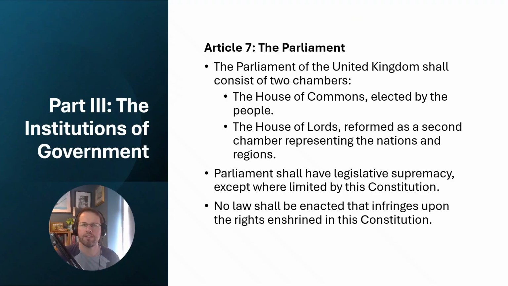So we have Article 7 and we're talking about Parliament. So Parliament shall consist of two chambers. The House of Commons elected by the people. That's absolutely fine. That's currently what we have. And the House of Lords reformed as a second chamber representing the nations and regions. So I think that's really interesting. It's not the existing House of Lords.